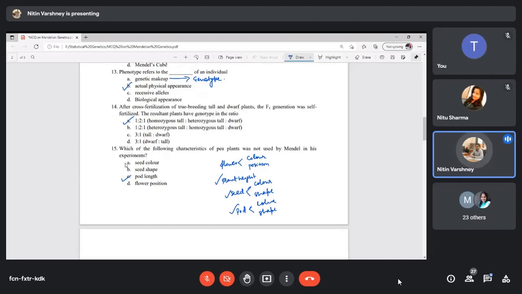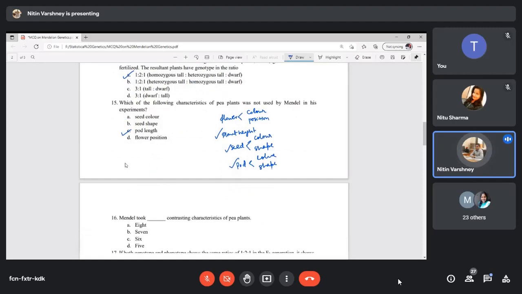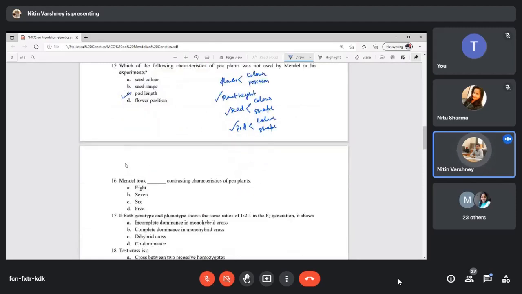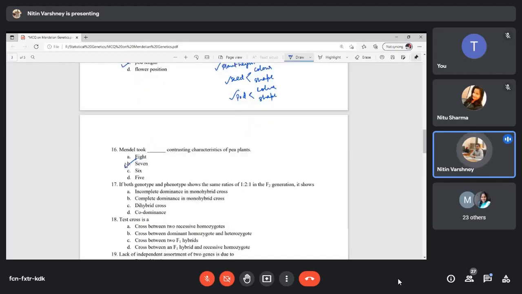Next question: Mendel took how many contrasting characters of pea plant? Seven. Simple question. Now, if both the genotype and phenotype show the same ratio, 1:2:1 in F2 generation, it is the example of incomplete dominance in monohybrid cross.